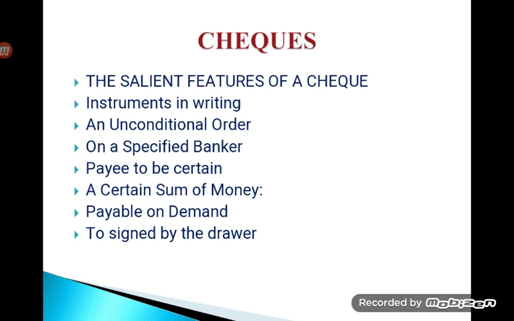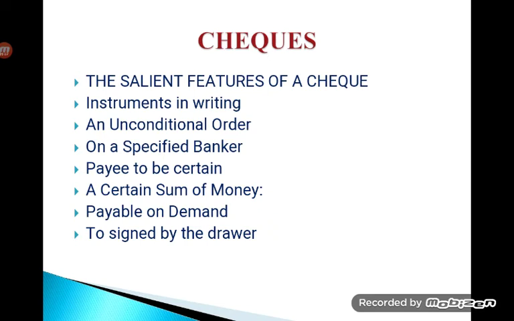Now they have made it more and more easy because it will be pre-printed. Everything is printed on the check, so you don't have to worry about that. So next time when you fill a check, better you check it. What are the essential requirements that are pre-printed on a check leaf? Payee to be certain. The payee must be a person to whom the money needs to be given on demand.